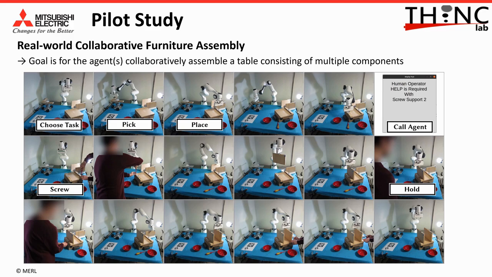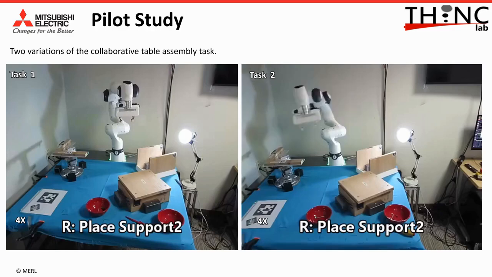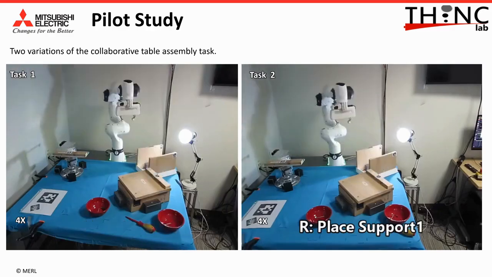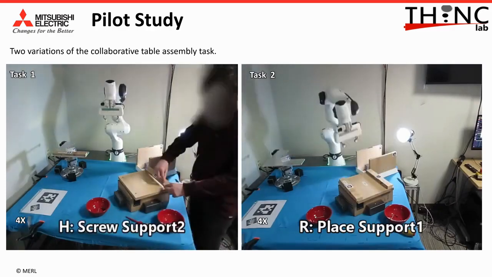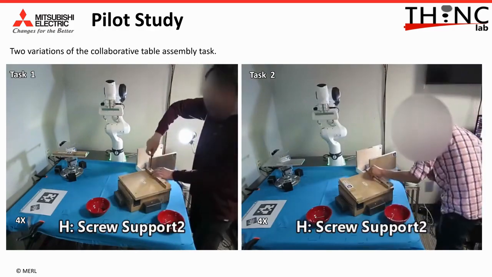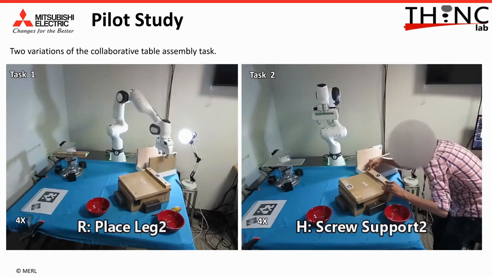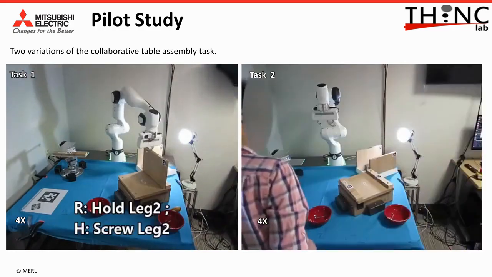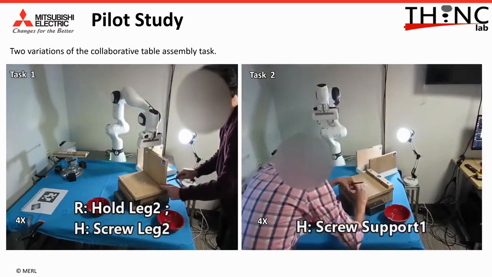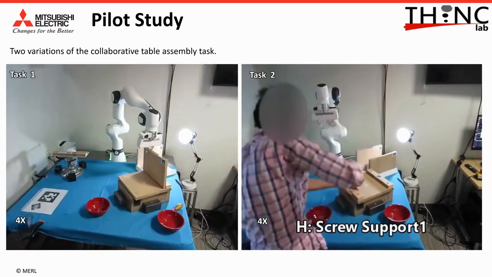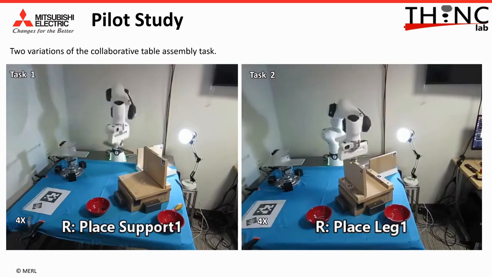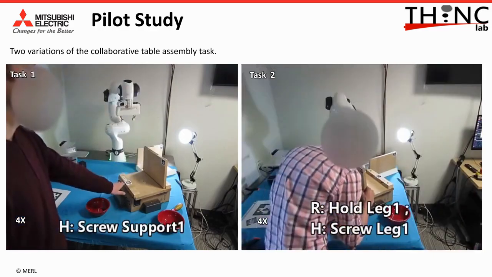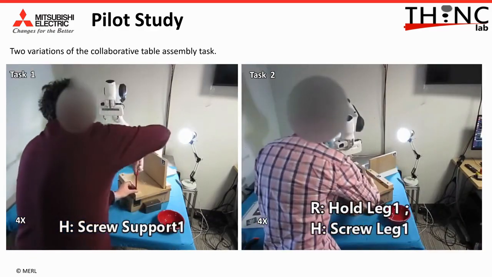The parts are tracked using April tags, and the human state is tracked using hand tracking. The two videos here show two different variations of the table assembly task. Notice how the human is called in at different points based on the assembly variation. The parts are positioned independently by the robot, and the human screws the part in while the robot holds it in place. Notice that the part that the human is working on is tracked using their hand position and the April tag on that part.